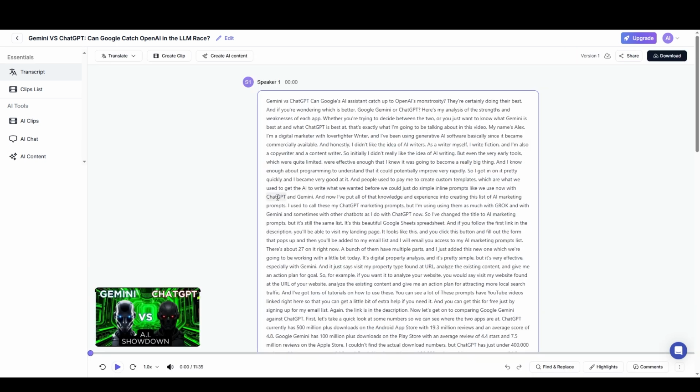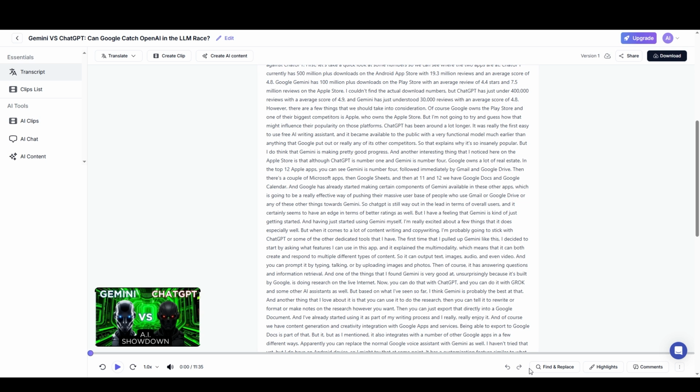And just to return to the transcript a little bit, again, you can just scroll through, or you can use find and replace to search for specific terms. You can also play the video from here and increase the playback speed to get through it faster. And you can add comments. And then whenever you come to a place that you want to turn into a clip, you just have to highlight it and then say create clip, and you can create a clip or an audiogram from that.